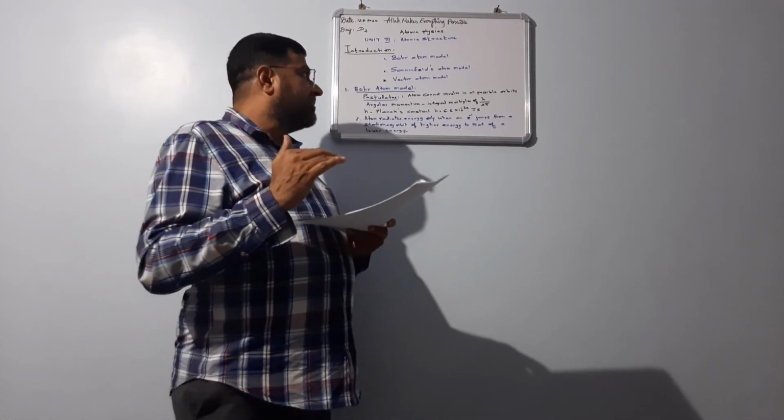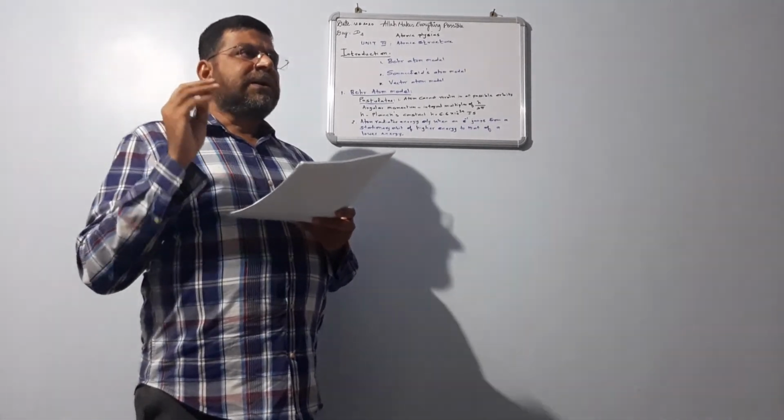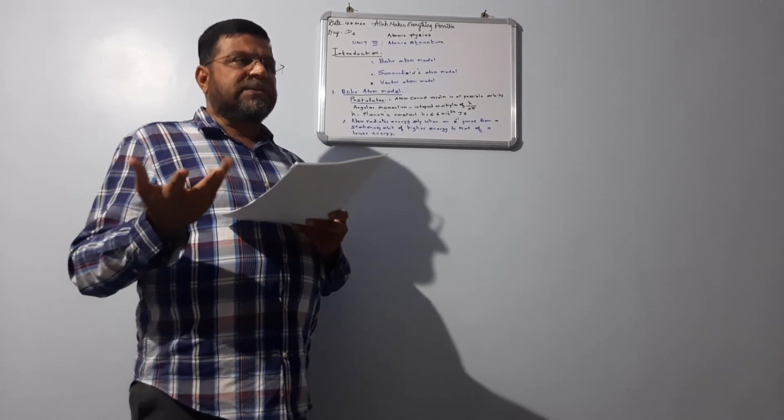So in this class we have seen about the Bohr atom. There may be 2 types of questions. One, derive the expression for Bohr radius, for 5 marks. Two, account for the Bohr model, for 10 marks.